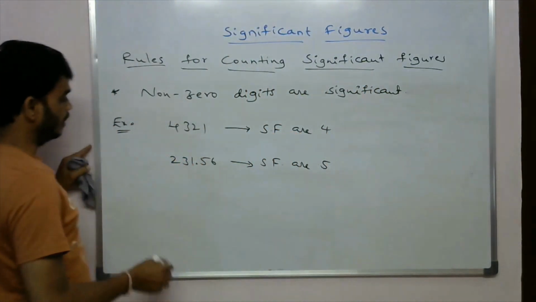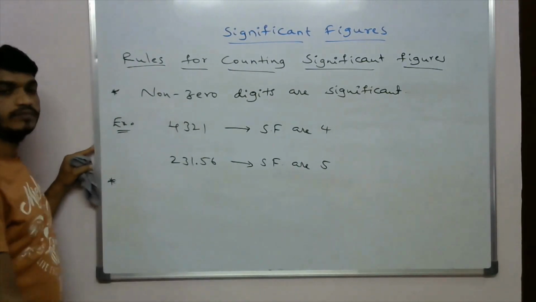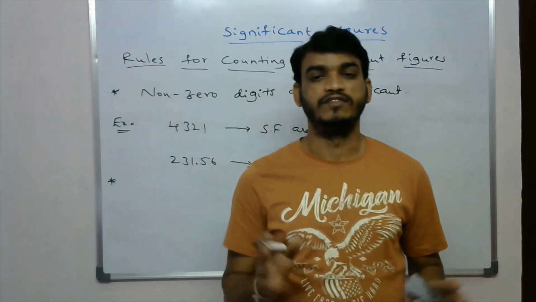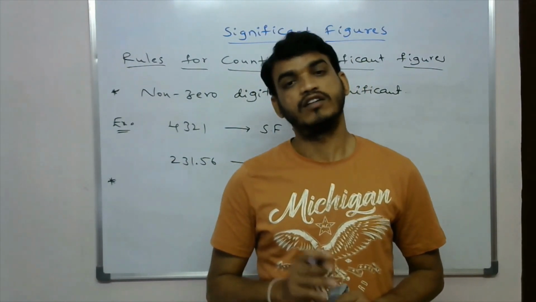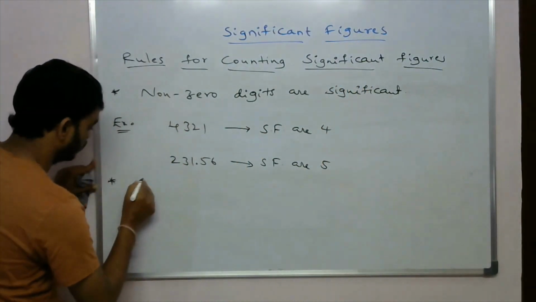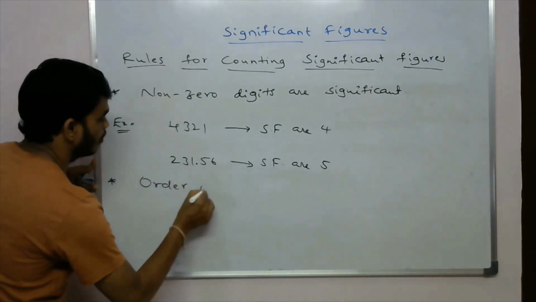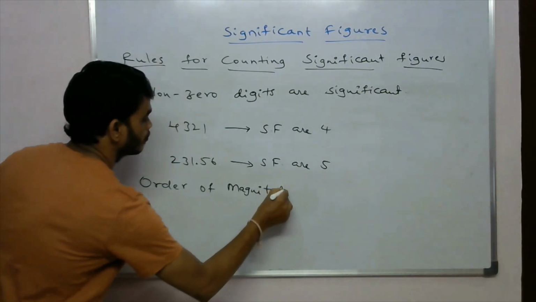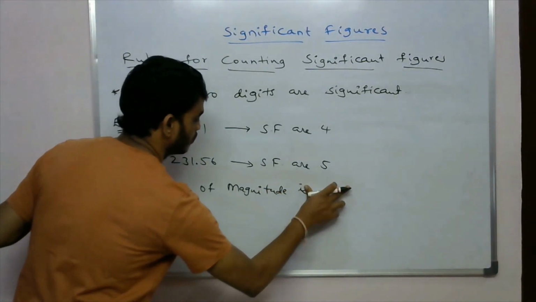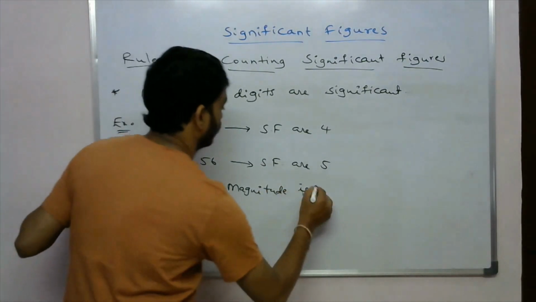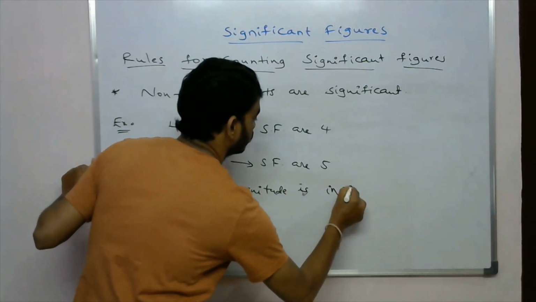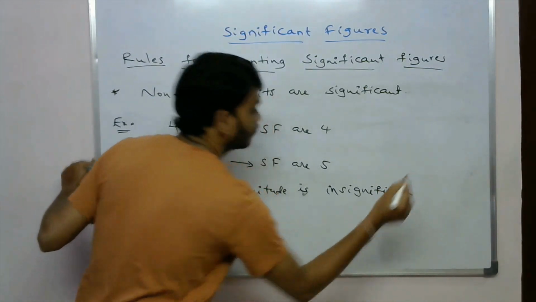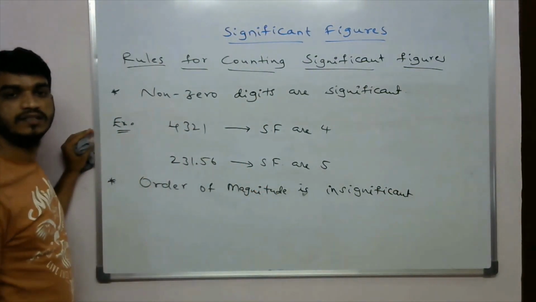But what is the last rule? The order of magnitude is insignificant. So order of magnitude is insignificant. Okay, order of magnitude is insignificant.